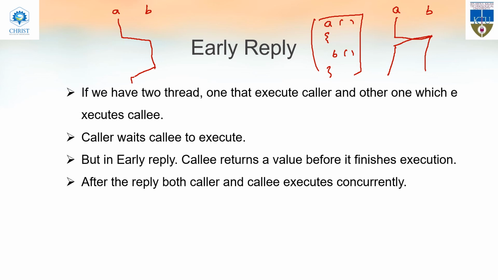Here we can say that in the normal case, the caller waits for the callee to execute, and only after that will the caller get executed. But in early reply, the callee returns a value before it finishes the execution, and after the reply, both the caller and callee execute concurrently. I hope it is clear. So this is early reply. In early reply, all the function calls create a thread, and they get executed concurrently.